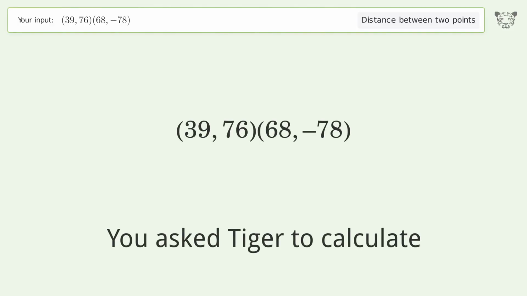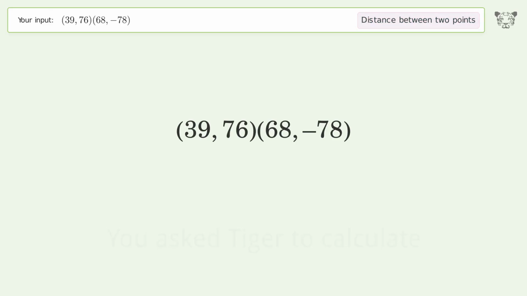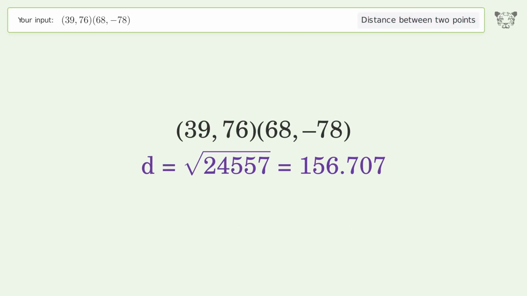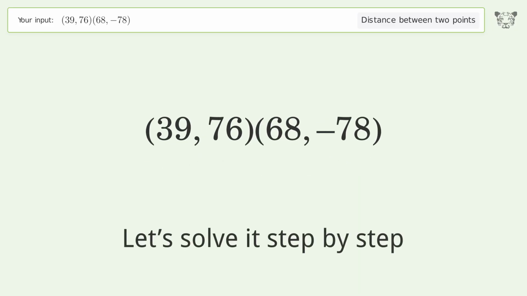You ask Tiger to calculate. This deals with the distance between 2 points. The distance between the 2 points is the square root of 24,557, or 156.707. Let's solve it step by step.